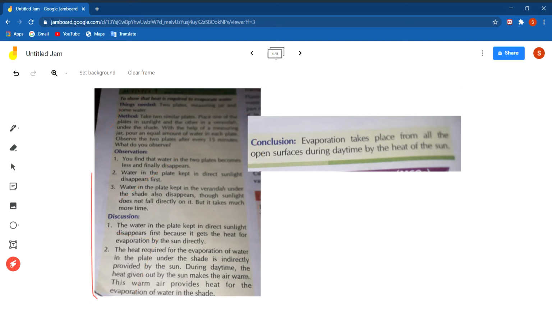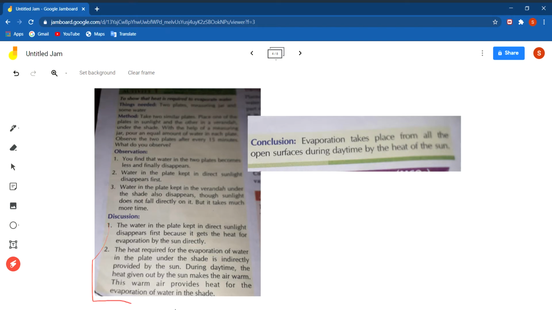Now see what you observe. You will find that water in the two plates becomes less and finally disappears. Water in the plate kept in the direct sunlight disappears fast. Water in the plate which was kept in the room or in the veranda under the shade also disappears, but it took some time. Why? Because sunlight did not fall on it directly.